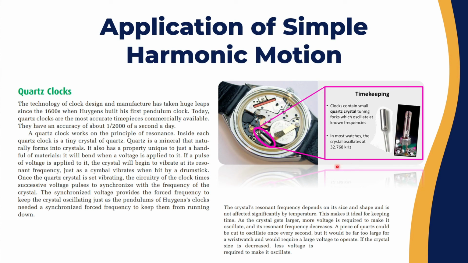Before, we had a pendulum swinging right and left. Before it starts to reduce its speed, you need to give it a mechanical push so it can continue swinging at a certain rhythm. Here we have two plates made out of quartz. If you apply a voltage to them, 1.5 volts specifically for watches, they will start to vibrate relative to each other. Before they stop vibrating, you give them another pulse, and so on. Most watches these days oscillate at a frequency of 32.768 kilohertz.